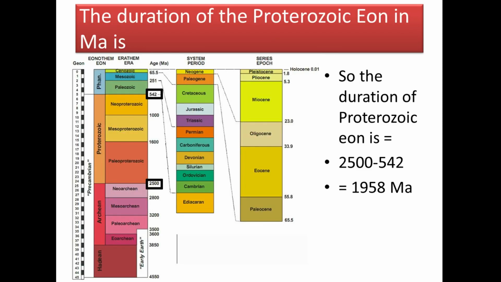The next question, the duration of the Proterozoic eon is. Now in this figure you can see the Proterozoic eon starts from 2500 million years and ends at 542 million years. So the duration of the Proterozoic eon is 2500 minus 542, which comes out to be 1958 million years.